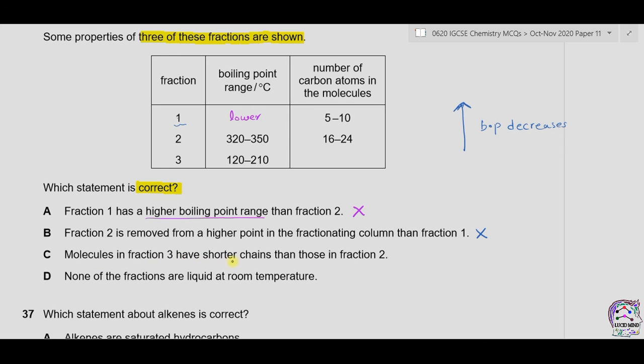C. Molecules in fraction 3 have shorter chains than those in fraction 2. As we can see, the boiling point of fraction 3 is less than fraction 2, so it means that molecules in fraction 3 would have shorter chains than in fraction 2. So this statement is correct. Shorter chains produce a low boiling point as compared to longer chains. D. None of the fractions are liquid at room temperature. As we know, from carbon 1 to 4 we have gases and above 4 we have liquids, so fraction 1 is a liquid. So D is incorrect. The correct answer is therefore C.